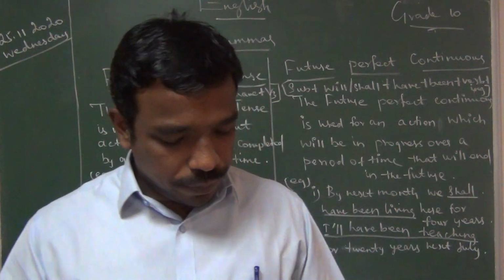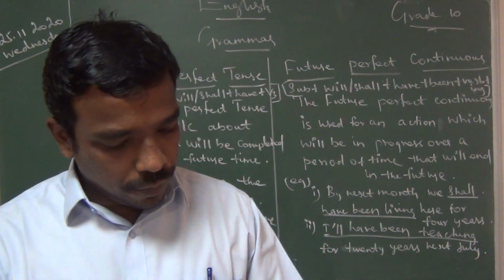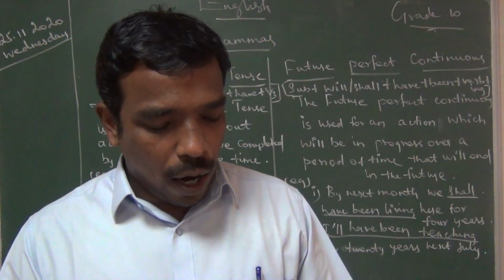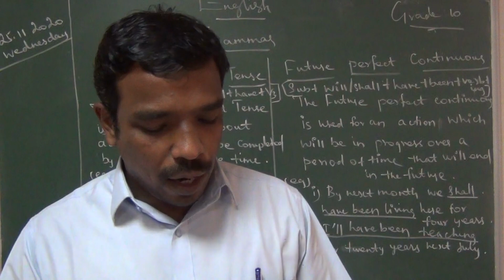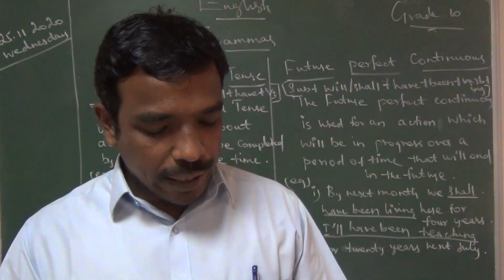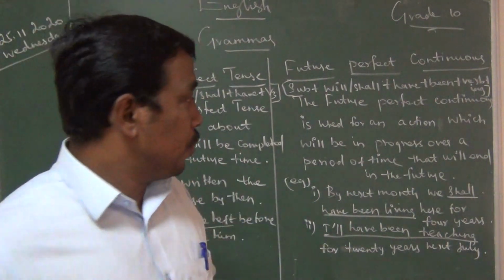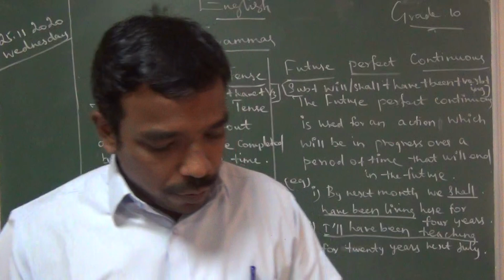Write the questions. He dashed out 5 minutes ago. Verb is go. In the bracket you write the verb go.